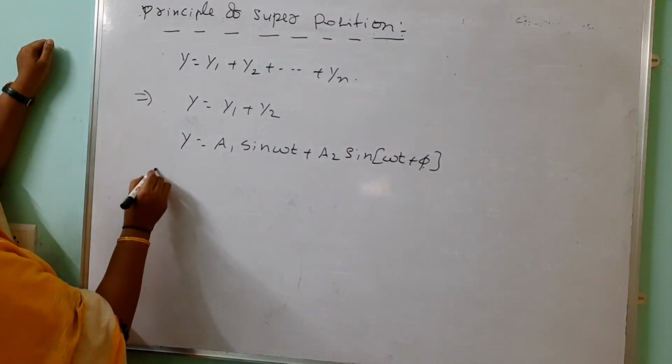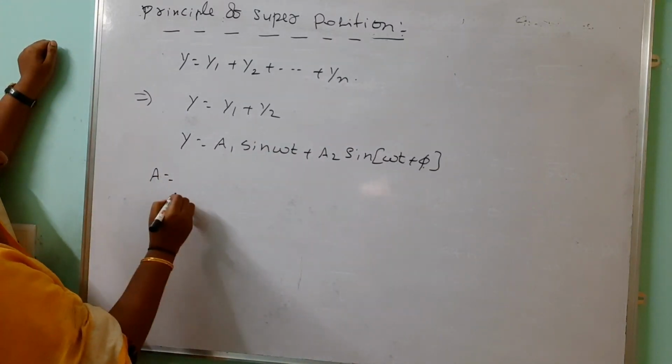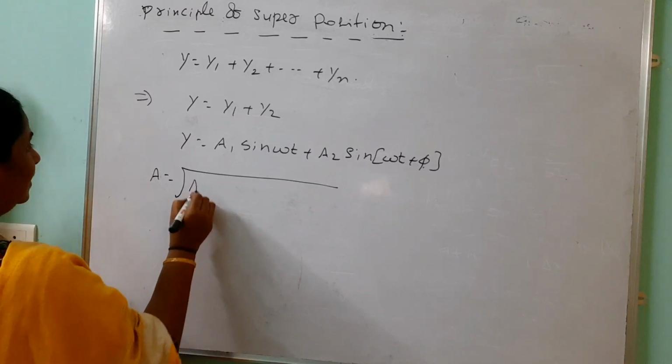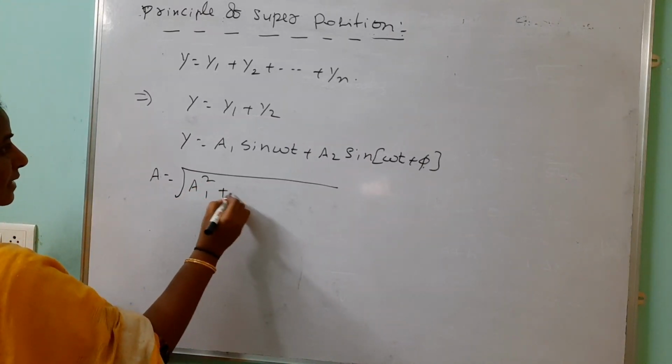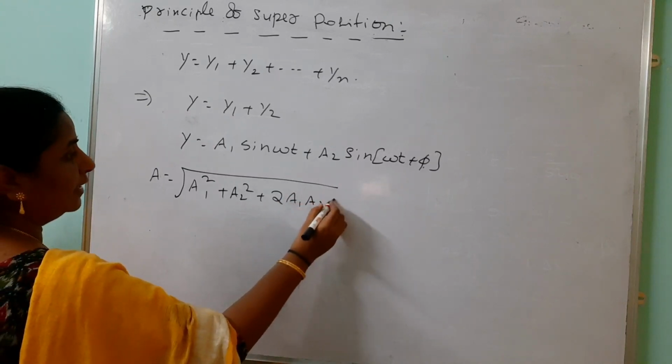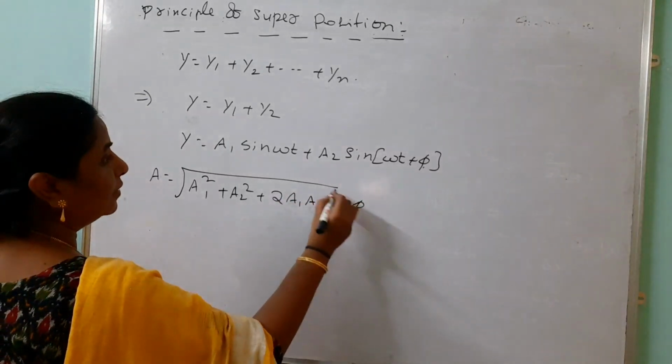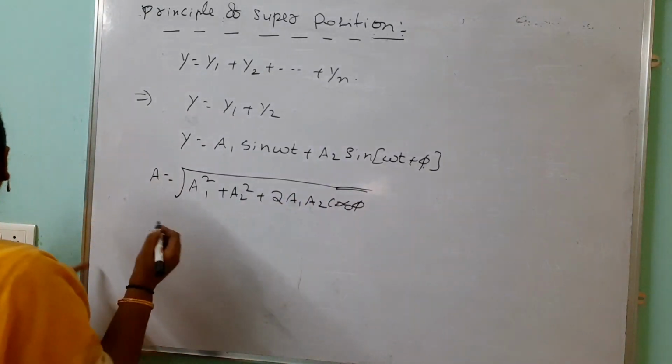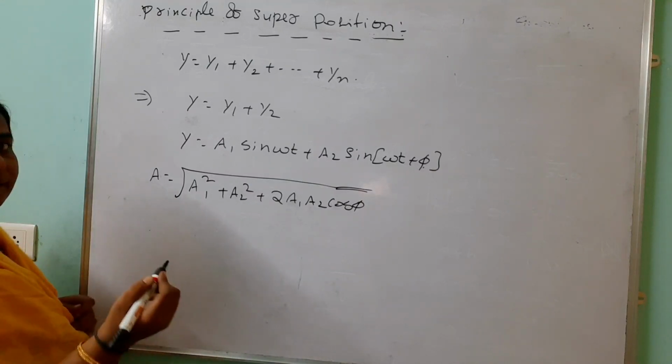Then how do we find the resultant amplitude? We can go through the parallelogram law of addition of vectors. A equals under root of a1 square plus a2 square plus 2 a1 a2 cos phi. When we know the amplitude, we can also find the intensity.